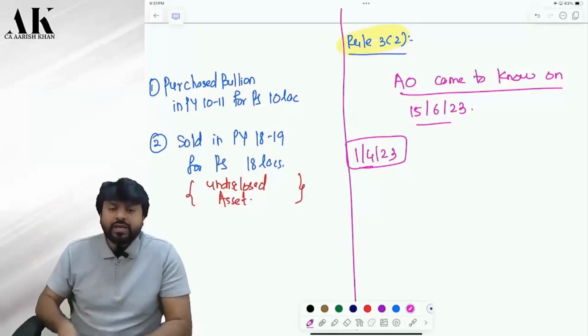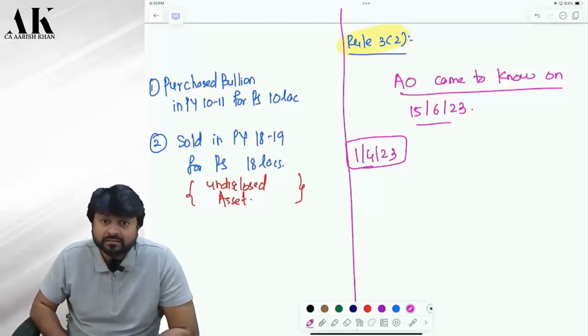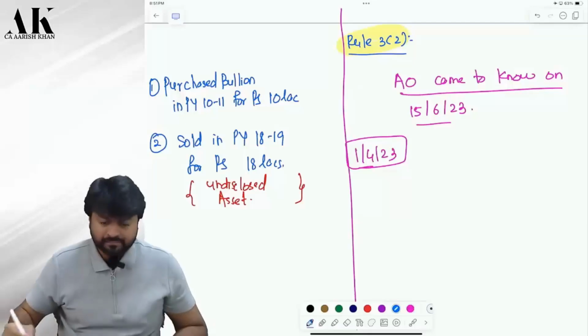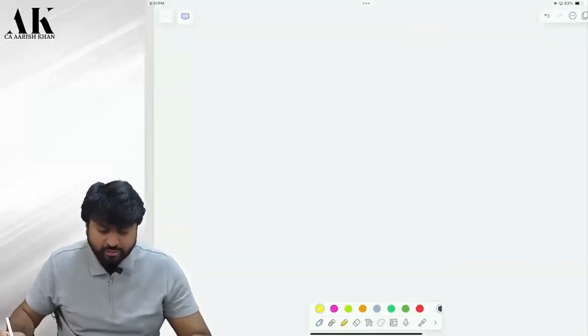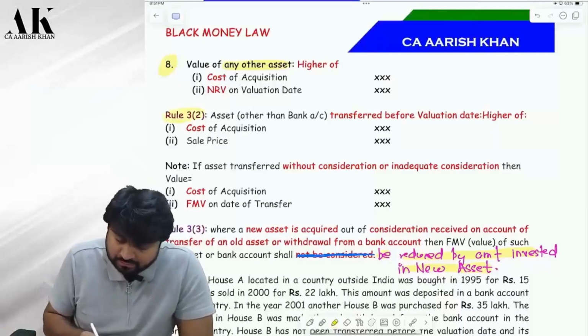But what if the asset is not there on the valuation date? Then how will I value the asset in that case? Okay. So for that, rule 3 sub rule 2 has come. Check. Rule 3 sub rule 2.